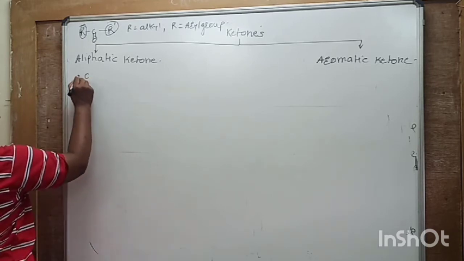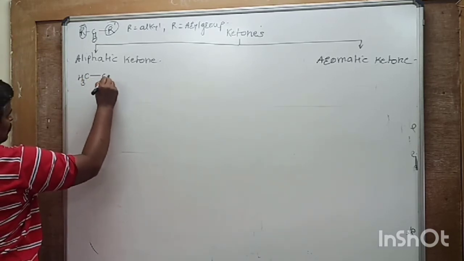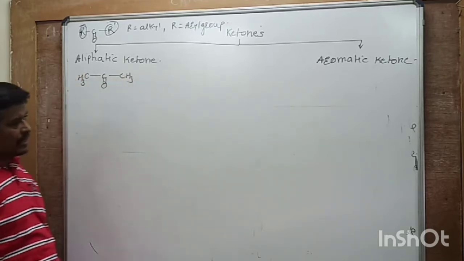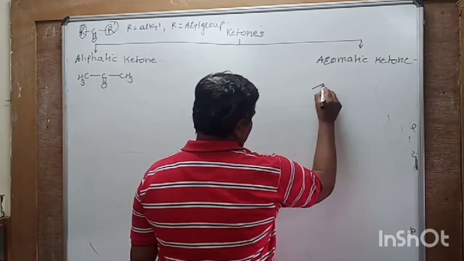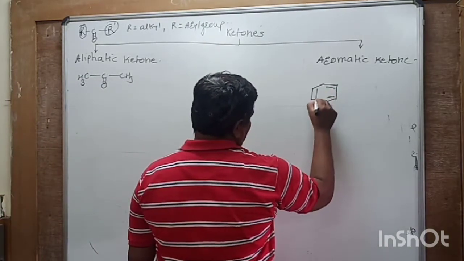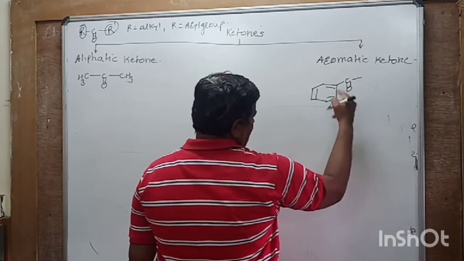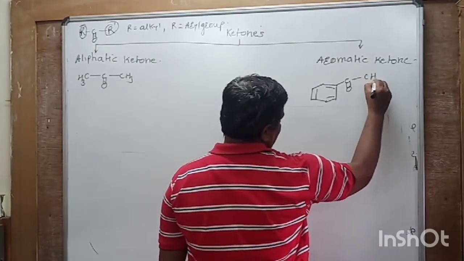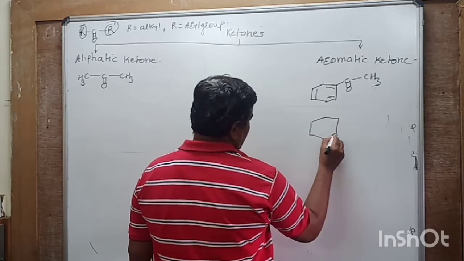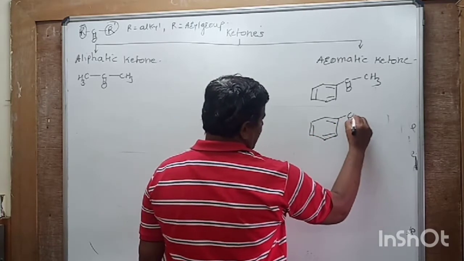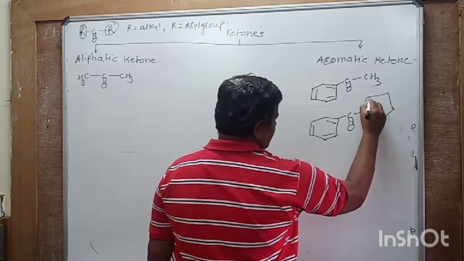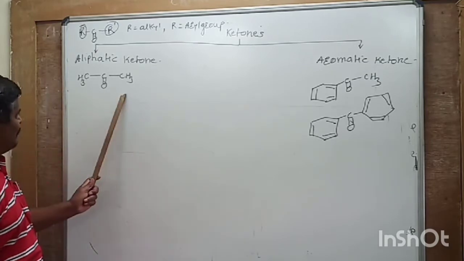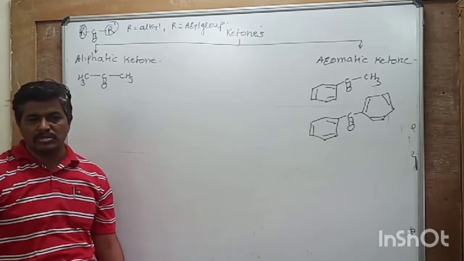For example, CH3COCH3. Then this is aliphatic ketone. And what are aromatic ketones? That is when this carbonyl group is attached to at least one aromatic ring and another may be this CH3 or it may be another aryl group. So this is about aromatic ketones. So you remember aliphatic ketones and aromatic ketones.